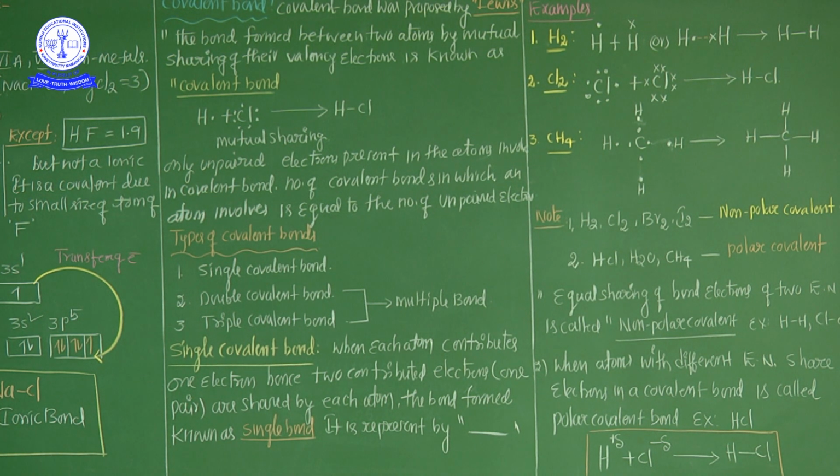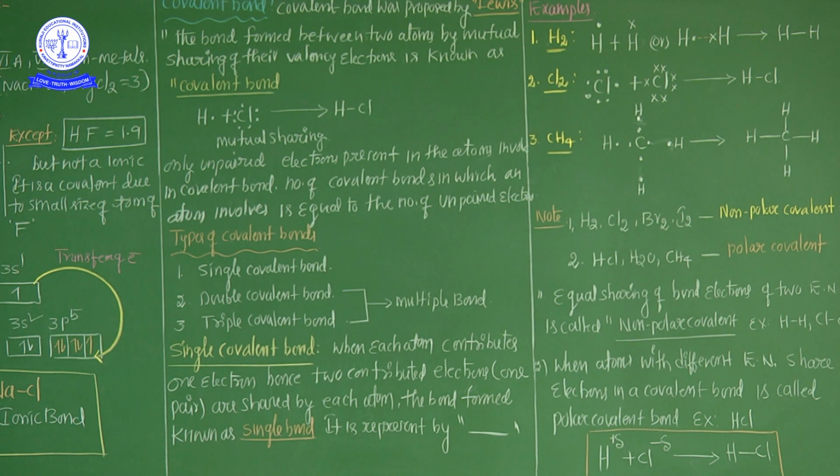If A and B, listen carefully, A has an electron, B has an electron. But A does not donate an electron to B, and B does not accept an electron from A. So it is mutual sharing. A's electron and B's electron are completely, mutually shared, hence a bond is formed. That bond is called a covalent bond. Already you know that very well.